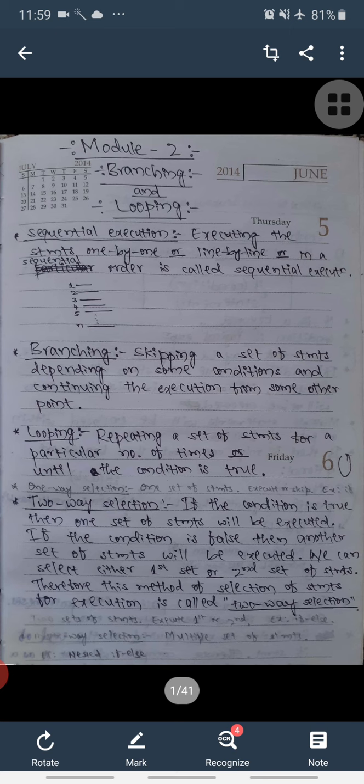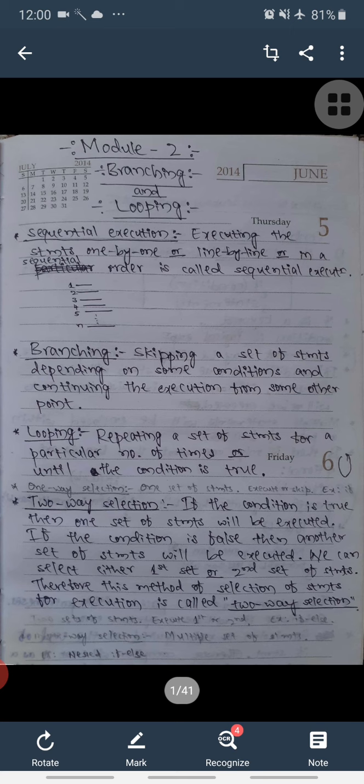That is nothing but two way selection. The best example is the if else statement. If the condition is true, then one set of statements will be executed. If the condition is false, then another set of statements will be executed. We can select either the first set or the second set of statements. Therefore this selection of statements for execution is called a two-way selection.